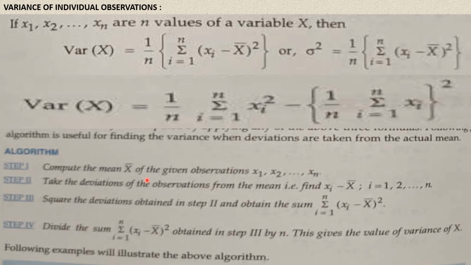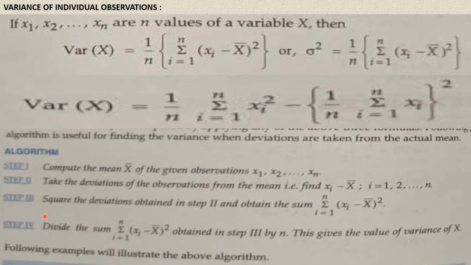And the second step, take the deviations of the observations from the mean, that is xi minus x bar. As in the case of mean deviation, here also we have to find the deviations of the observations from the mean. This is the second step.